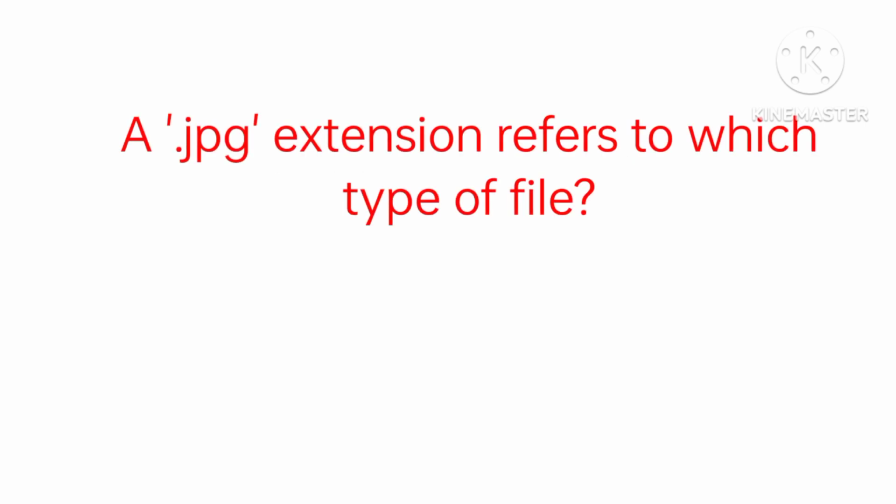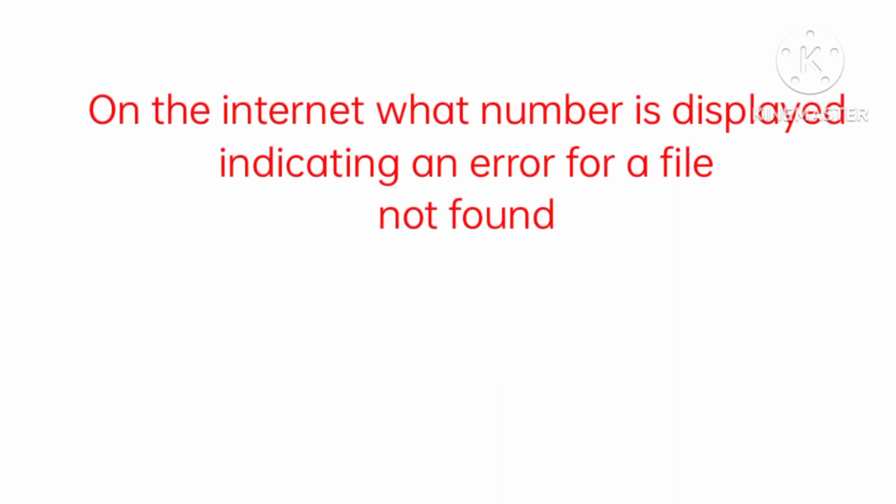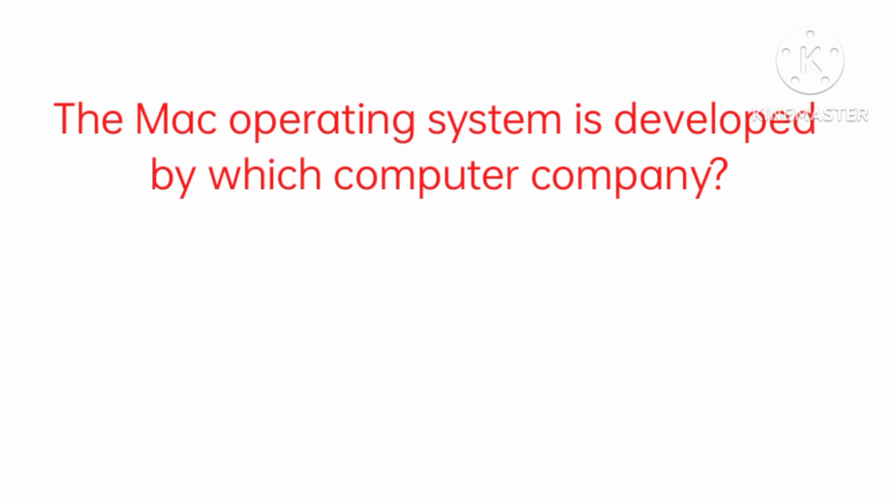Fourth is a JPG extension refers to which type of file and the answer is image. Fifth is on the internet what number is displayed indicating an error for a file not found and the answer is 404. Sixth is the Mac operating system is developed by which computer company and the answer is Apple.